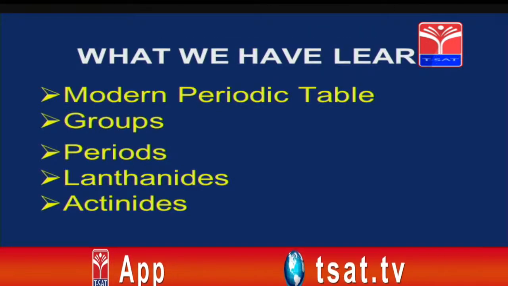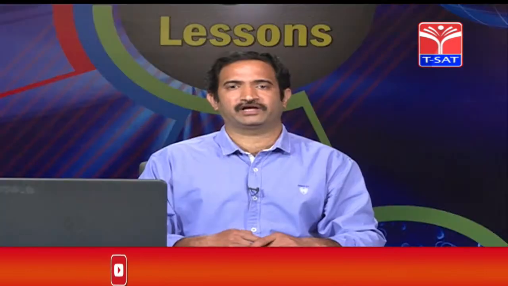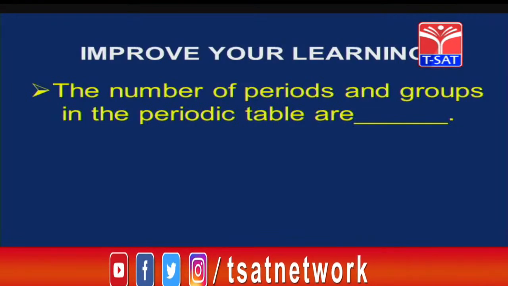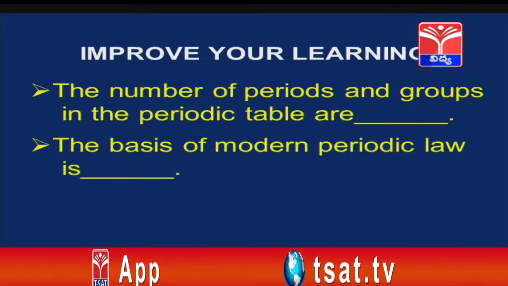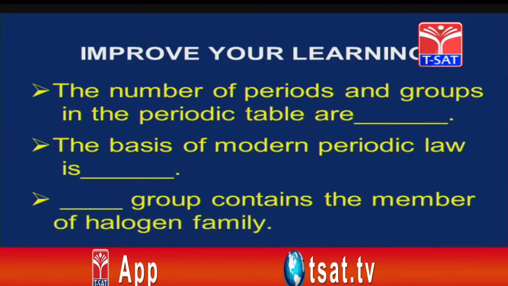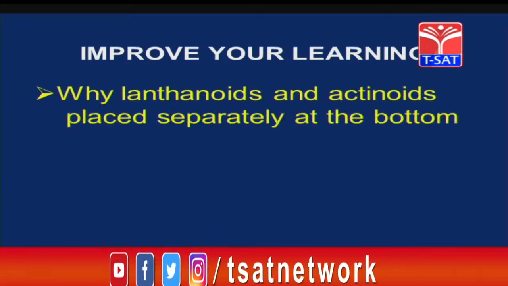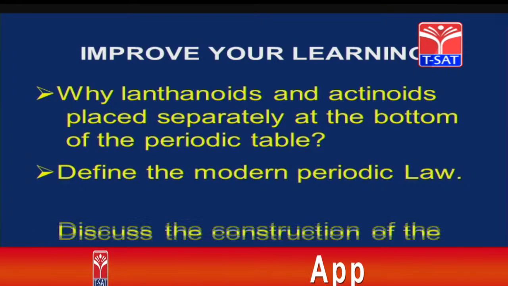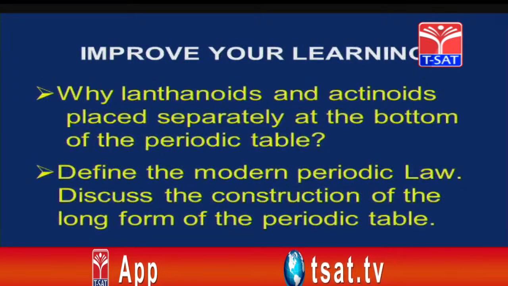Now, so far we have learnt about the modern periodic table, periods, groups, lanthanides and actinides. Let us have a small homework to improve our learning. The number of periods and groups in the periodic table are called dash. The basis of the modern periodic law is dash. Dash group contains the halogen family, while lanthanides and actinides are placed separately at the bottom of the periodic table. Define the modern periodic law. Discuss the construction of the long form of the periodic table with your teacher.